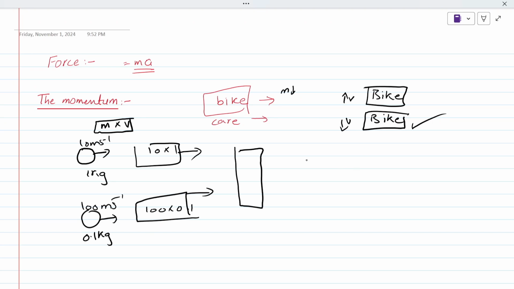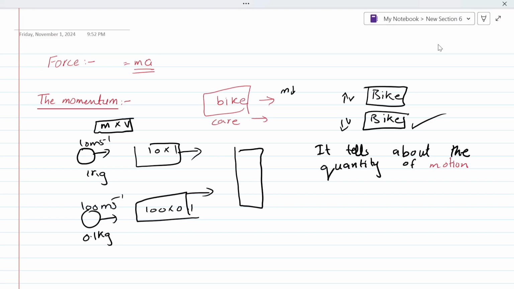So, let's talk about momentum. Momentum is mass times velocity. What does it tell? It tells about the quantity of motion of a body. Quantity of what? Quantity of motion. Moving forward. Now, what is change in momentum? How can change in momentum be determined?